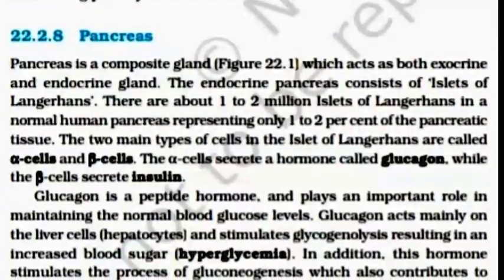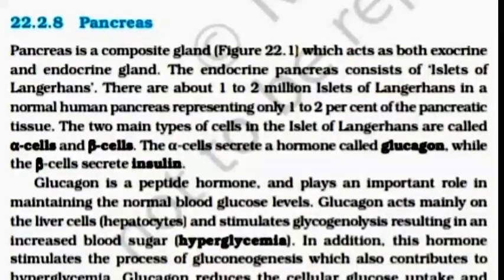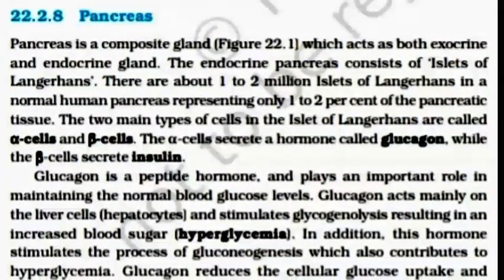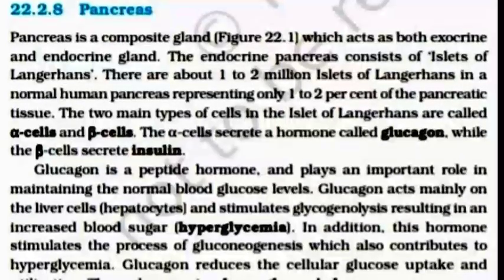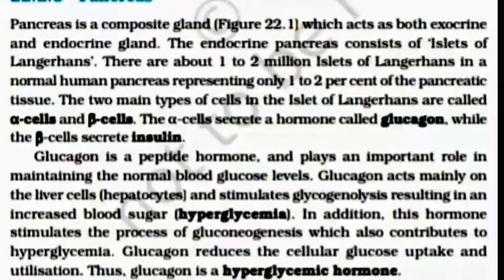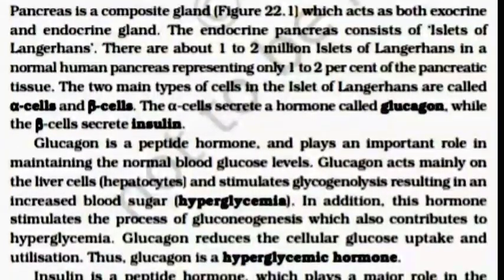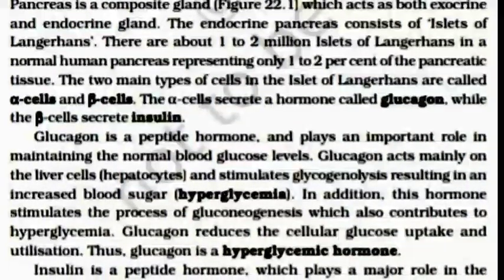Glucagon is a peptide hormone and plays an important role in maintaining the normal blood glucose level. Glucagon acts mainly on the liver cells, hepatocytes, and stimulates glycogenolysis, resulting in an increased blood sugar level, hyperglycemia.